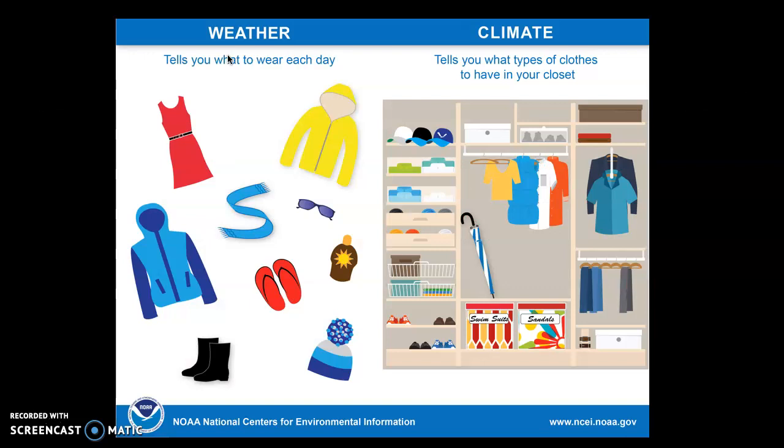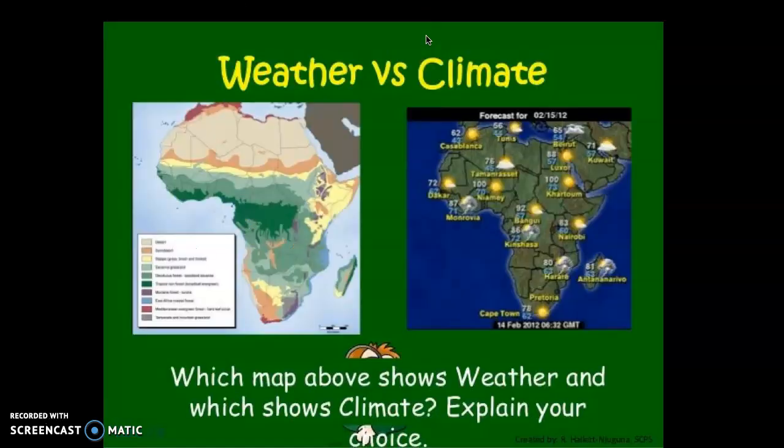So the weather tells me what I'm going to wear today. The weather is what you get. The climate, what do you usually expect? So climate is just pretty general. Weather is specific.